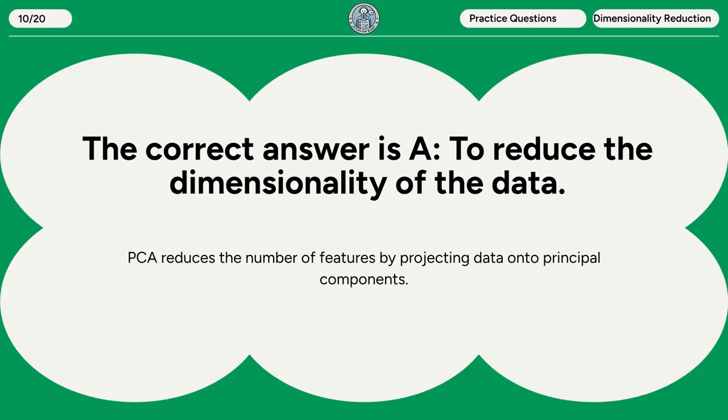The correct answer is A. To reduce the dimensionality of the data. PCA reduces the number of features by projecting data onto principal components.